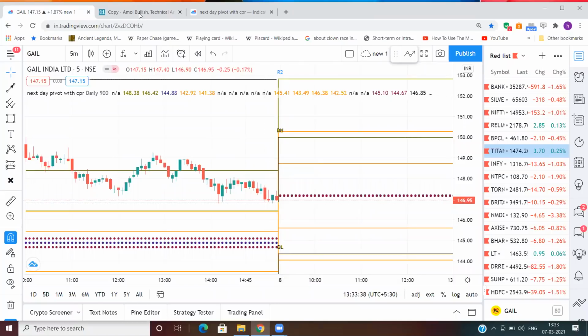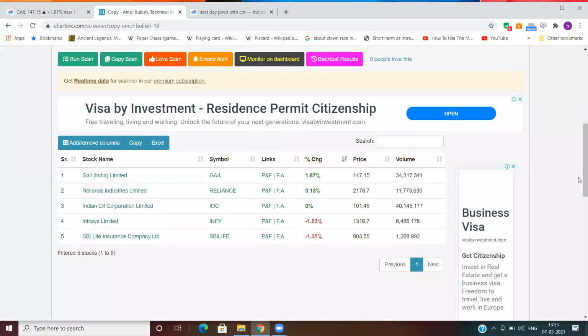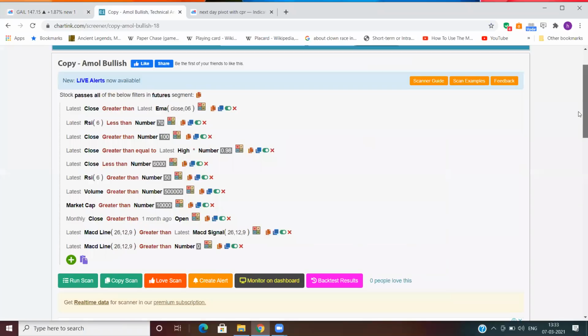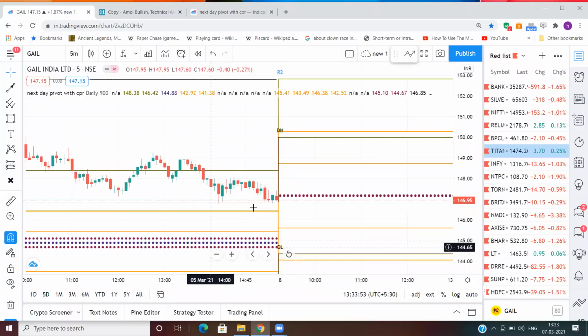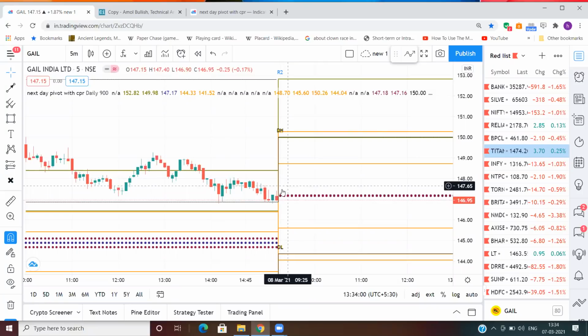This is one scanner I use particularly for selecting bullish stocks and bearish stocks. Then I go to my 2-day CPR and check the relationship: where the candle has closed. Then I wait for the opening of the candle the next day to take any trading decision.